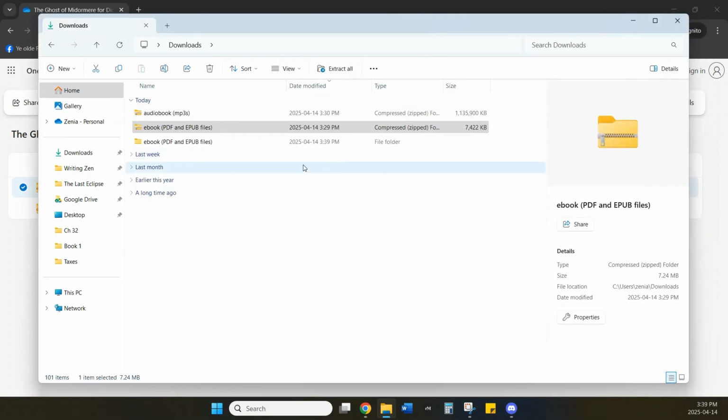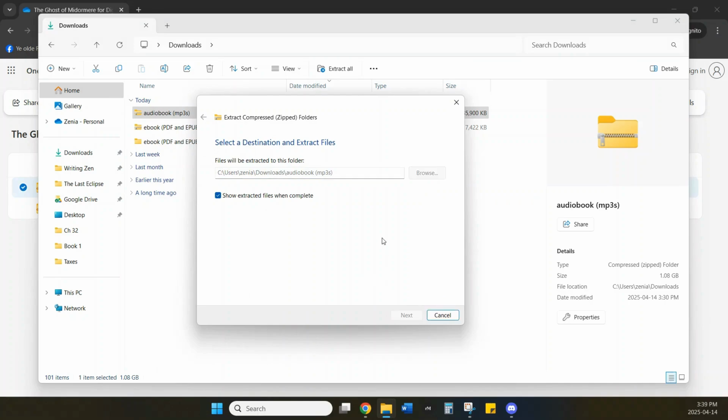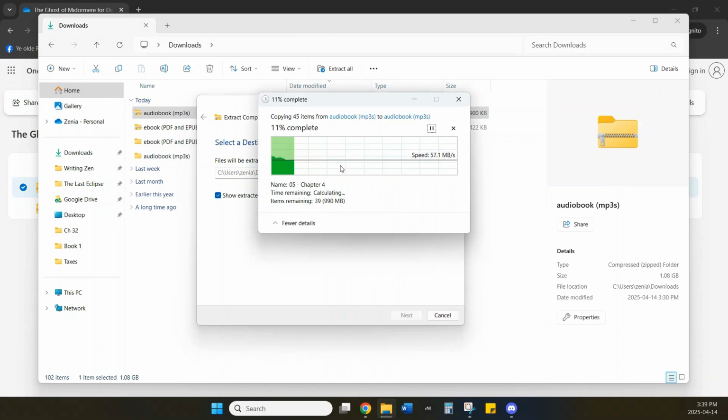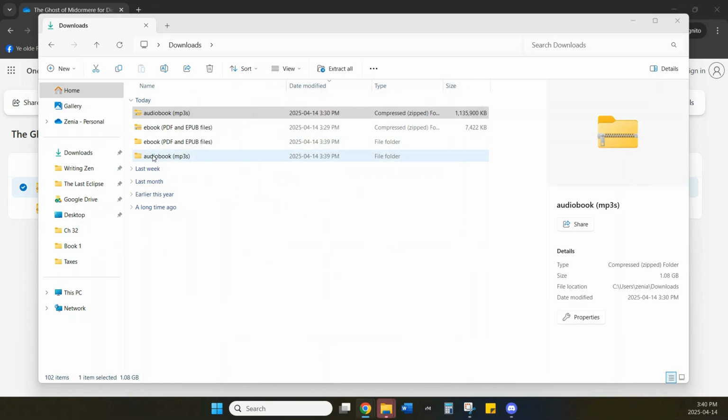For the audiobook, you have to go through the same extraction process. And we're going to tell it the same spot. And this will take a little bit longer. It is a much larger file. There are MP3 files for every single chapter, as well as the intro and outro. So it does just take a second here. All right. Once it's finished, likewise, it'll appear down here.